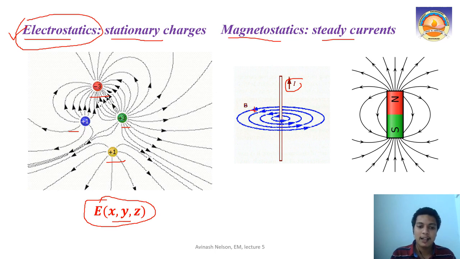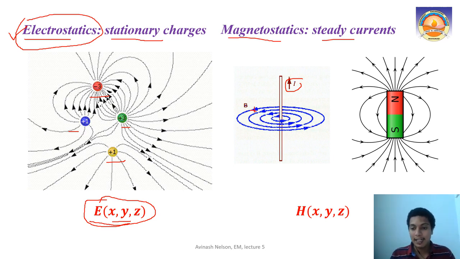That is why our electric field was represented as a function of x, y, z. Similarly, the magnetic field, H or B, the magnetic field intensity or flux density, also varies with respect to the spatial coordinates x, y, z.